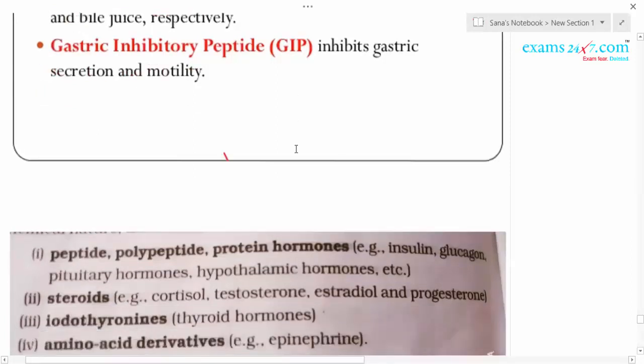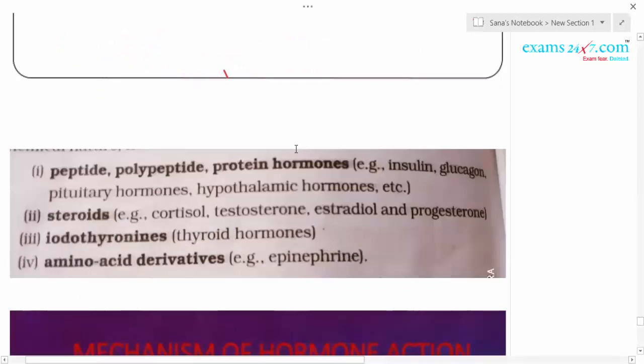Next, the classification of hormones. These hormones are classified into peptide, polypeptide and protein hormones. Some examples are insulin, glucagon and pituitary hormones. You know so many hormones are secreted from the pituitary, totally 9 hormones, isn't it?